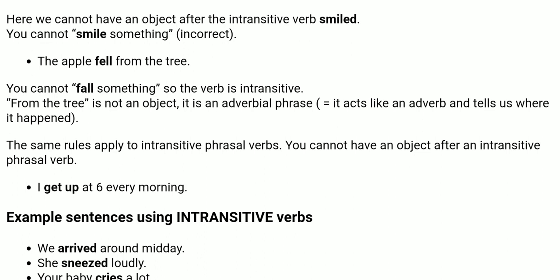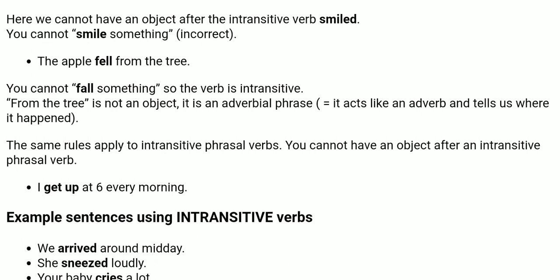It acts like an adverb and tells us where it happened. Understood? The apple fell from where? From the tree.